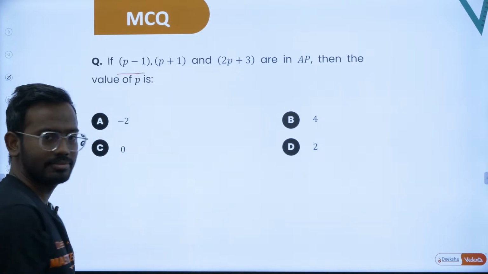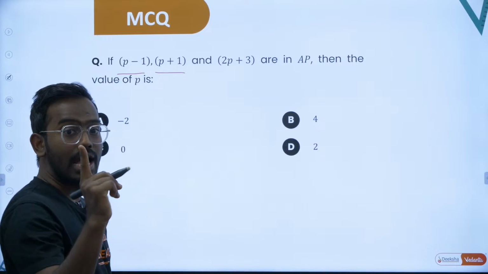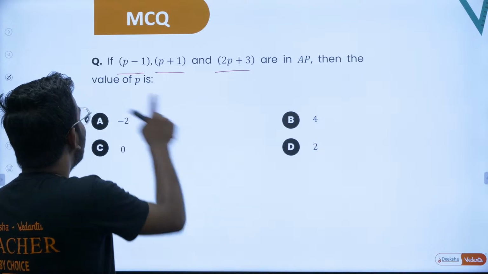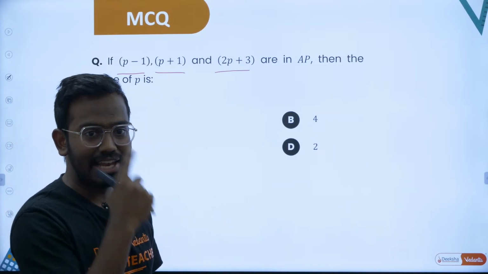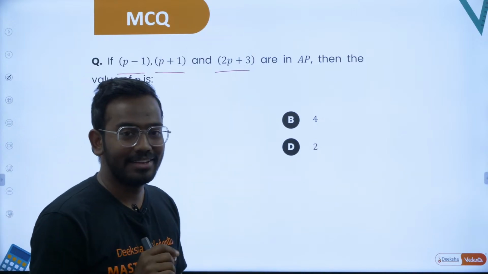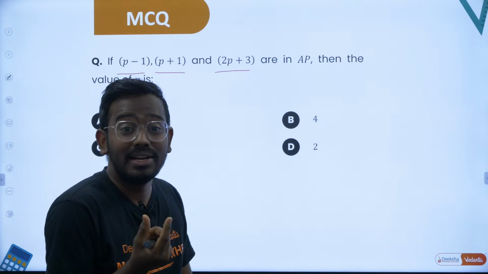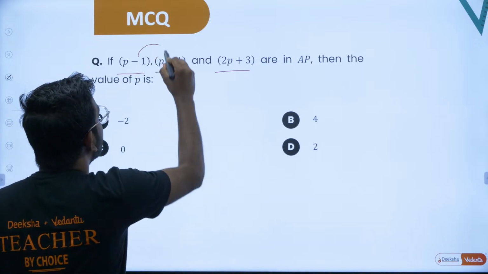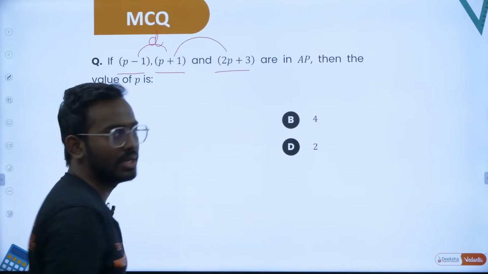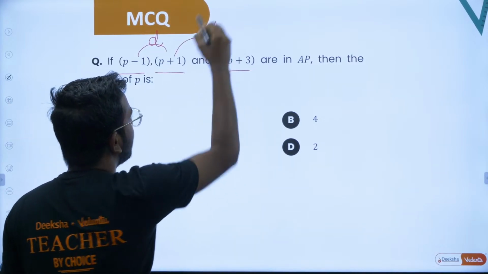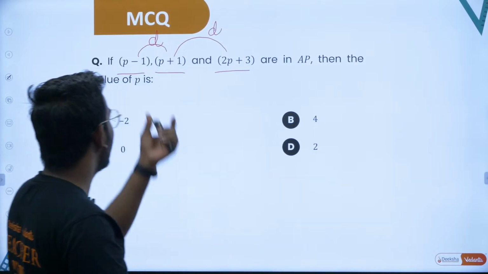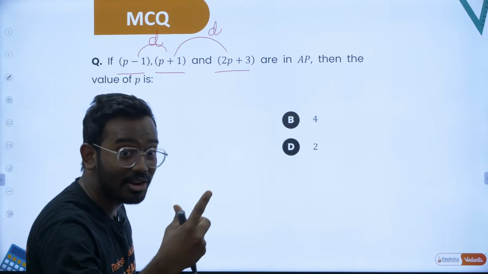If p minus 1, p plus 1 and 2p plus 3 are the terms of an AP, then the value of p is? Always see, they have given 3 terms. If they are in AP, definitely they have a common difference between them. So the first 2 terms have some common difference, let us call it D, and the second and the third should have the common difference D, right? So both of them should have the same common difference, so I can equate the common differences. How do you get the common difference?